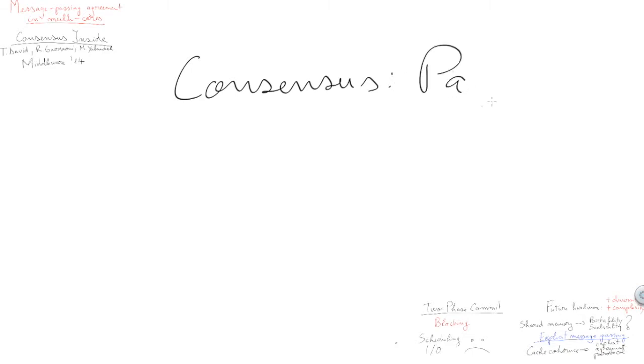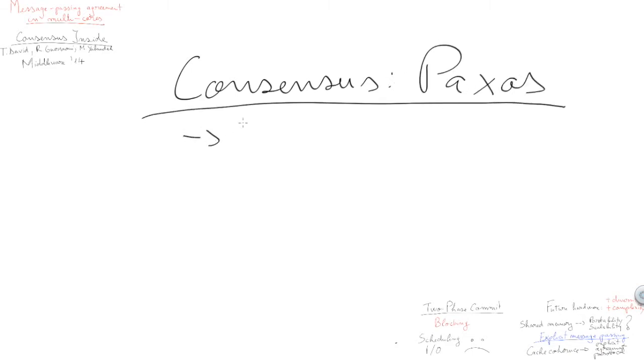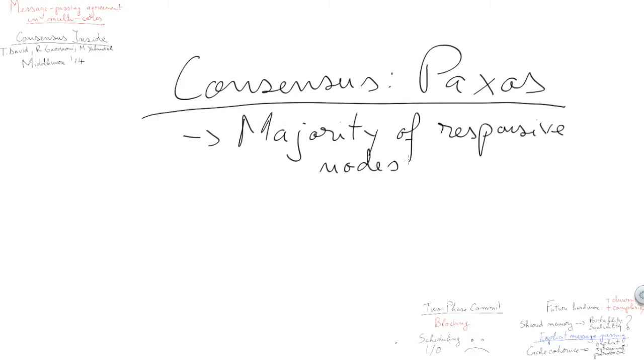So the alternative to such blocking protocols is to use non-blocking protocols. Non-blocking agreement protocols are usually referred to as consensus protocols. The best known such protocol is Paxos. So Paxos only needs responses from a majority of nodes in order to be able to make progress. Paxos comes with a lot of variations, but our results show that all of them have a problem in the multicore environment. They use too many messages, which makes them not scale.